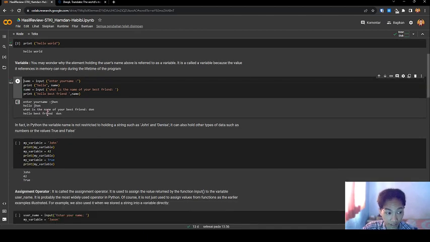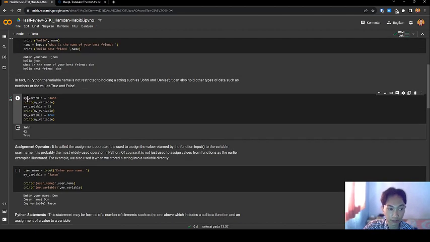John. In fact, in Python, the variable name is not restricted to holding a string such as John. It can hold other types, such as a number or the value true or false. Let's look at this program. My variable is John, print my variable. My variable is replaced with 42. This is a number, print variable prints the number. Then my variable is replaced with a boolean, true, and I print my variable, and it is true.